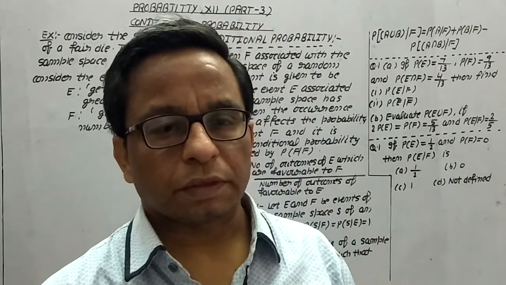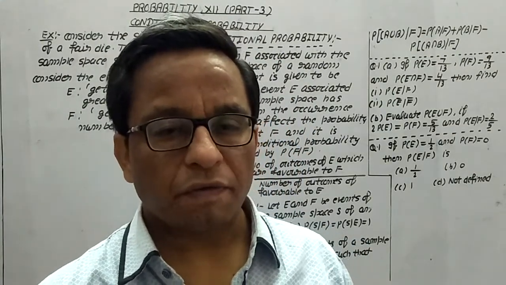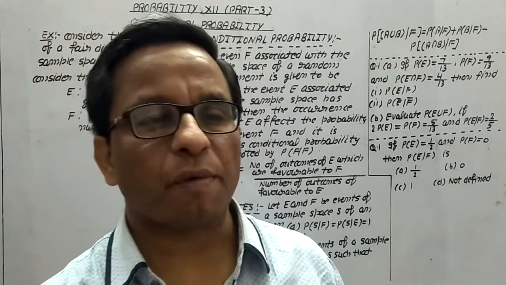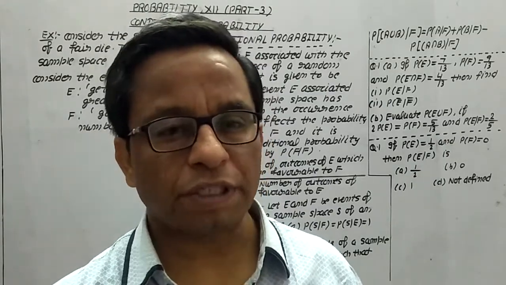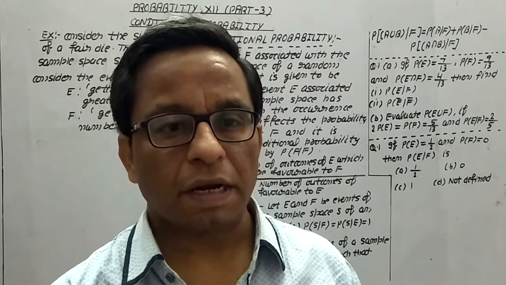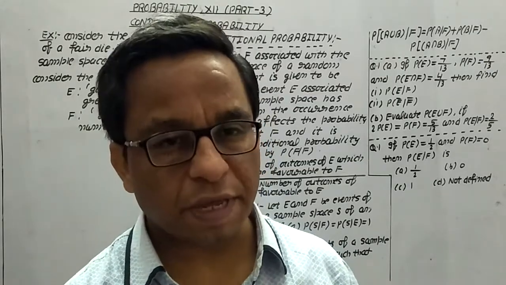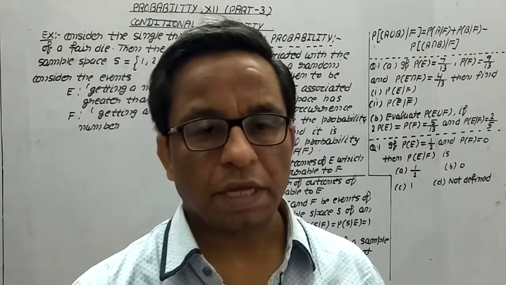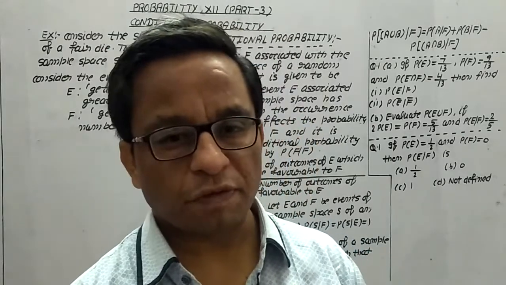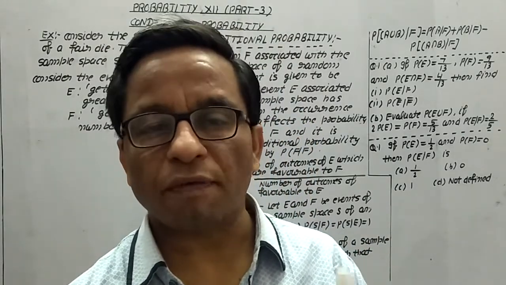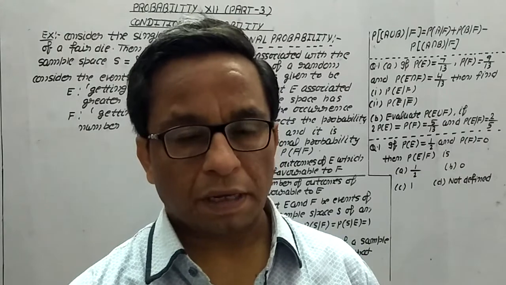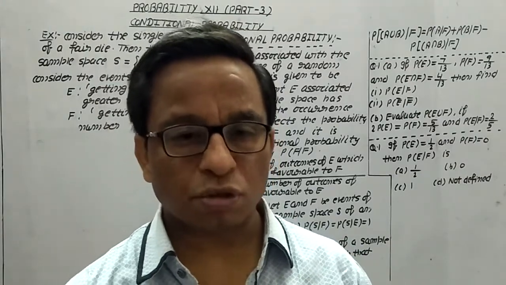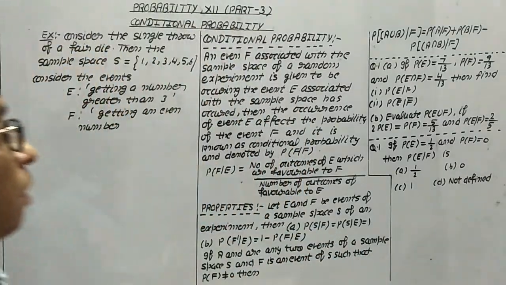Hello everyone. In this part 3 of probability, we are going to discuss conditional probability. To understand the concept of conditional probability, let us consider an example of a single throw of a dice. In this case, the sample space will be 1, 2, 3, 4, 5, 6. Now, consider two events associated with this sample space.